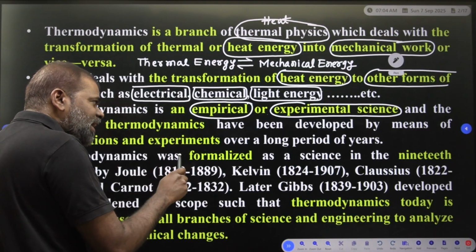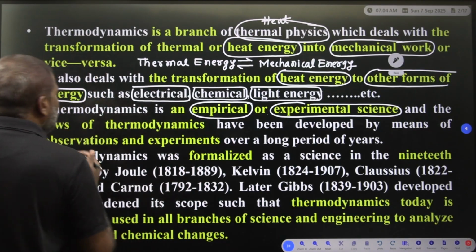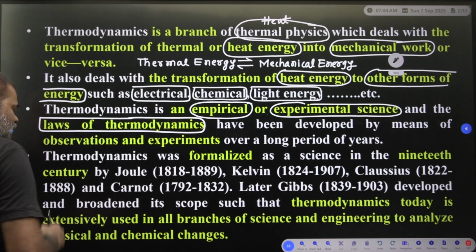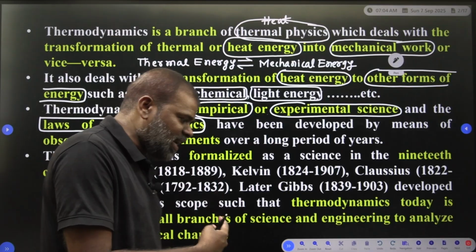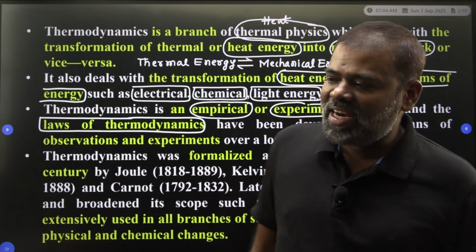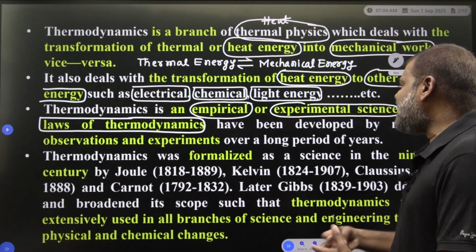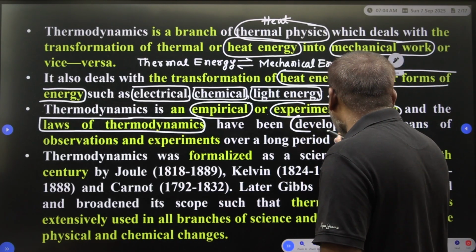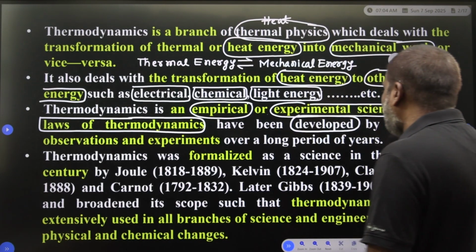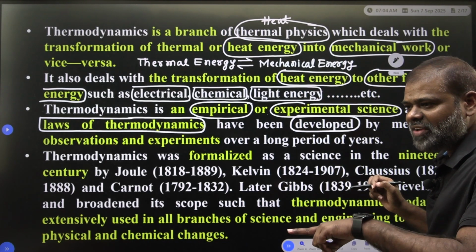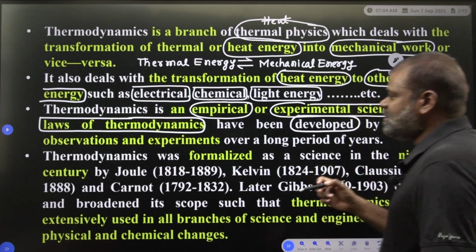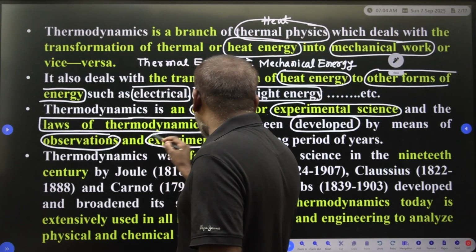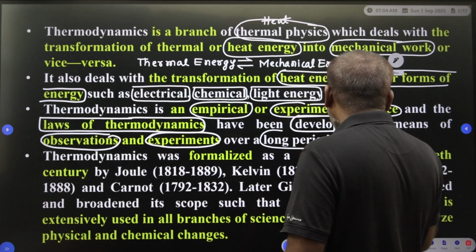The laws are the zeroth law, the first law, and the second law of thermodynamics.